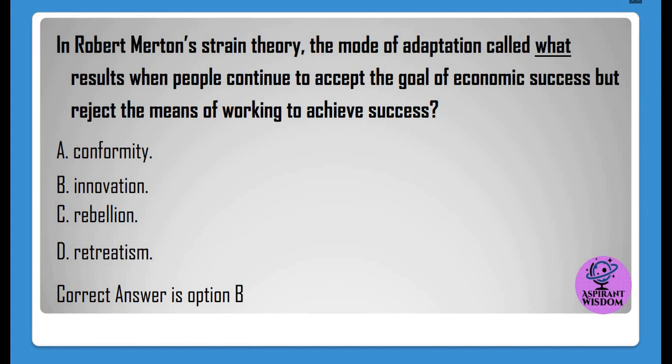In Robert Merton's strain theory, the mode of adaptation called what results when people continue to accept the goal of economic success but reject the means of working to achieve success? A. Conformity, B. Innovation, C. Rebellion, D. Retreatism. Correct answer is option B.